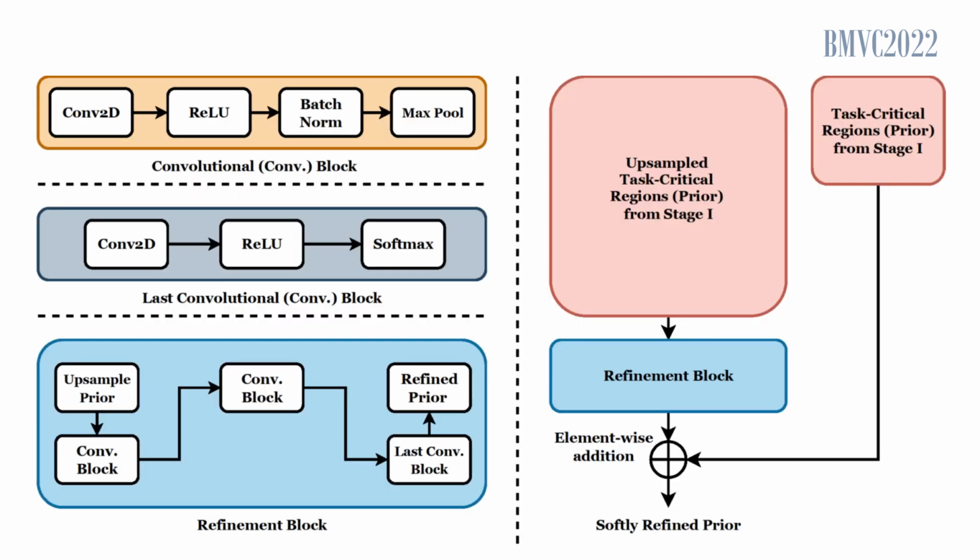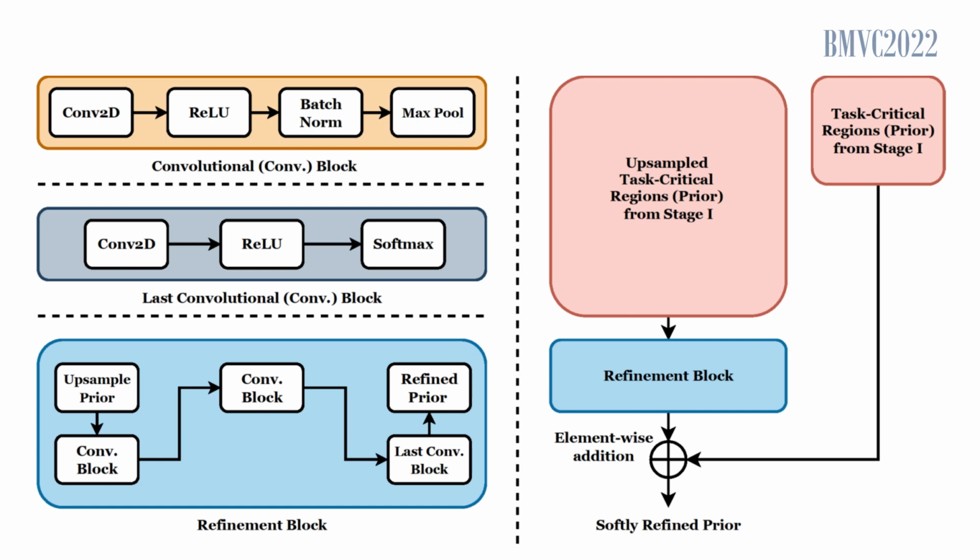The training and evaluation strategy in the refinement mode is similar to the initialization mode besides one aspect. In the refinement mode, we refine the attention priors from stage 1 before propagating them to the retargeting module. The key contribution here is our novel refinement module that softly refines the attention priors to better relocate the task-critical regions in the images. Unlike other methods that used attention mechanisms to learn disassociation between pose and texture, our refinement module only refines the visually explainable decisions by a CNN. Thus, compared to other approaches such as AIM and Saliency Sampler, our approach only requires a few trainable parameters to